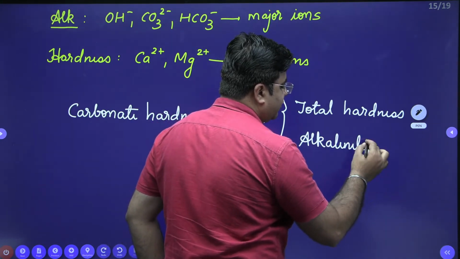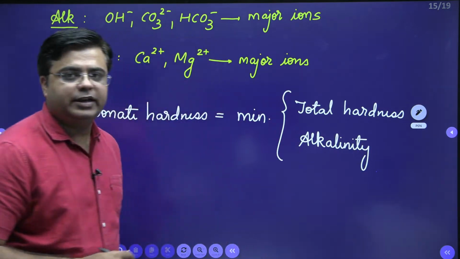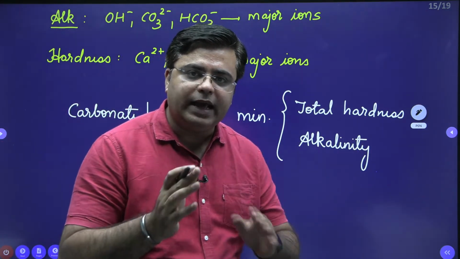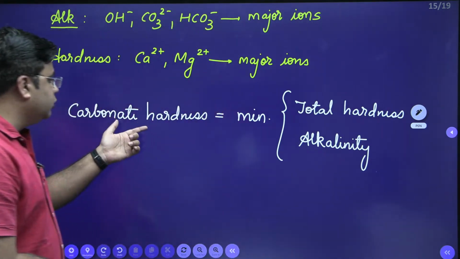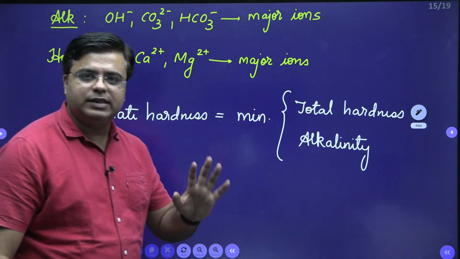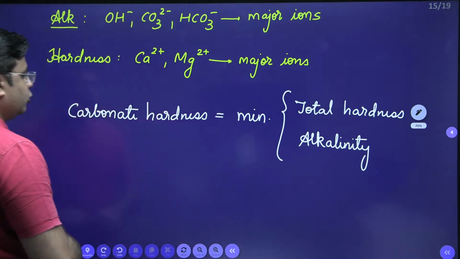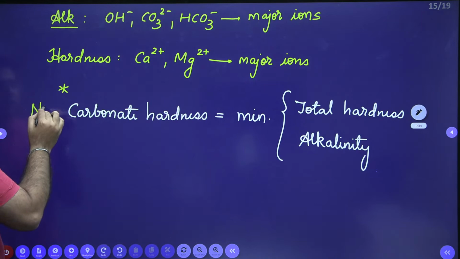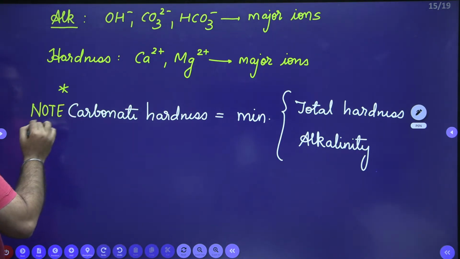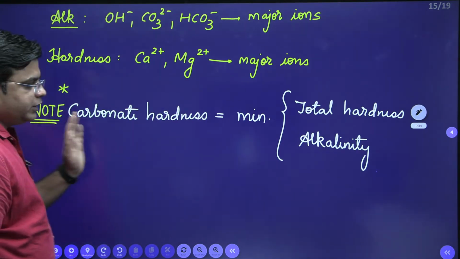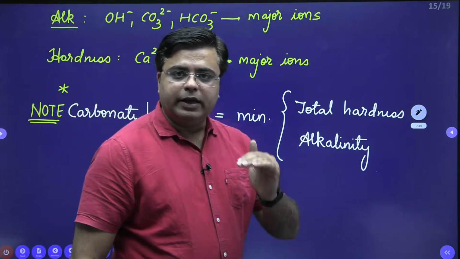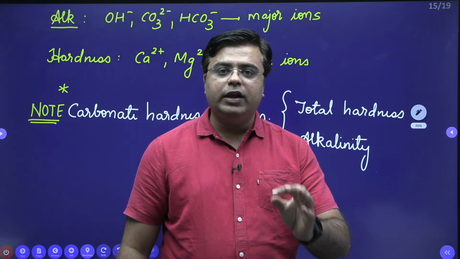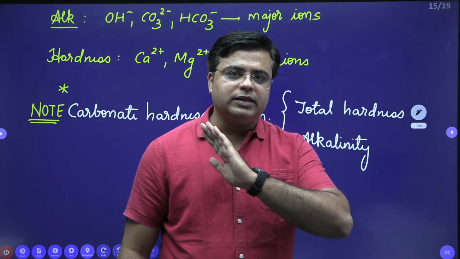You need to calculate total hardness and alkalinity of the water sample. The minimum value of total hardness and alkalinity will be equal to the carbonate hardness. As simple as that. You need to remember this note point directly, because sure shot, you will get a question in your exam with respect to this note point. The minimum of total hardness and alkalinity will be equal to carbonate hardness, that's all.